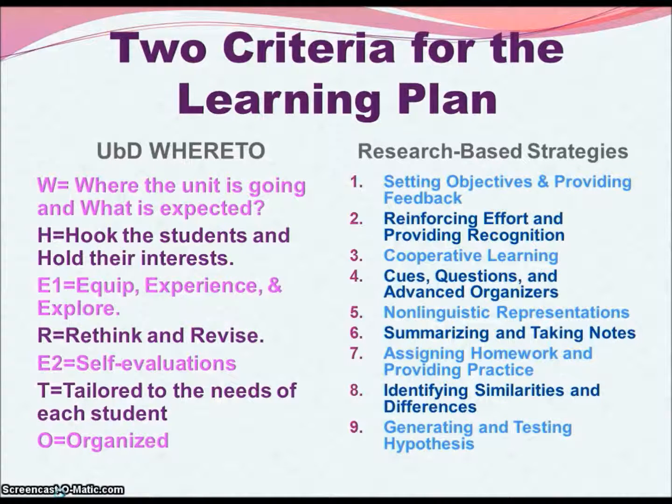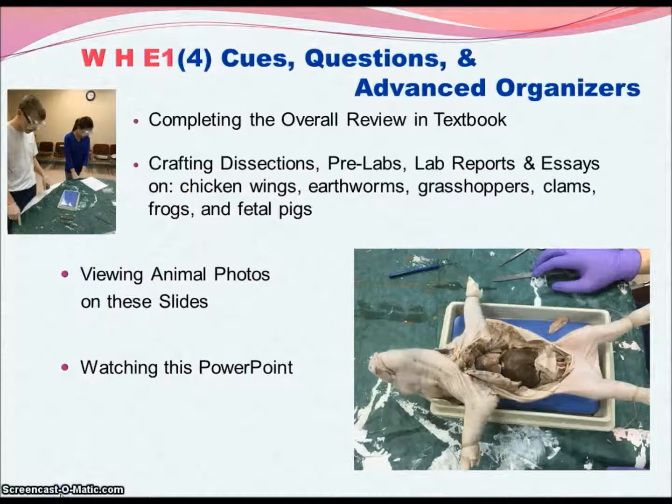The research-based strategies, which we've been studying that are proven to help student performance, include setting objectives and providing feedback, reinforcing effort and providing recognition, cooperative learning, cues, questions, and advanced organizers, non-linguistic representations, summarizing and taking notes, assigning homework and providing practice, important in a homeschool environment, identifying similarities and differences, this is what biology is all about, and generating and testing hypotheses, crazy important in science.